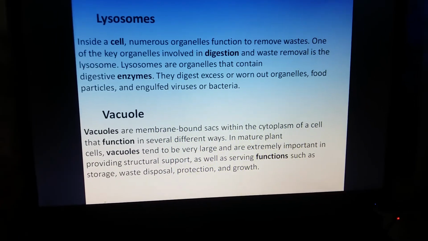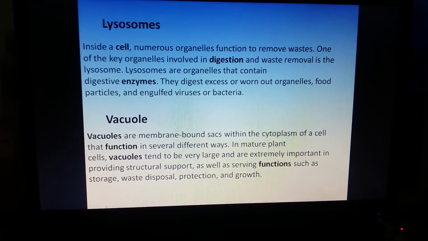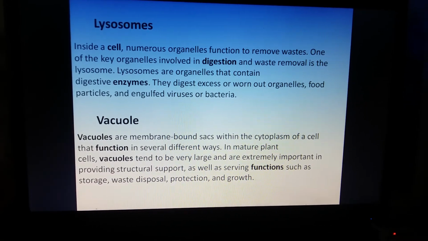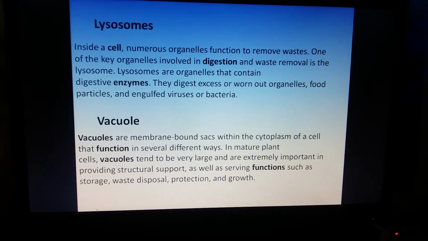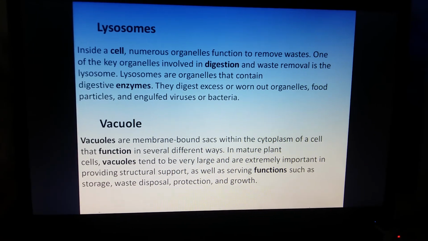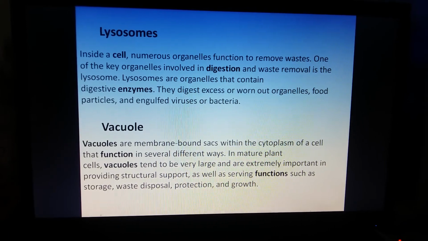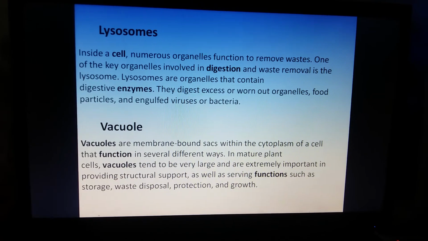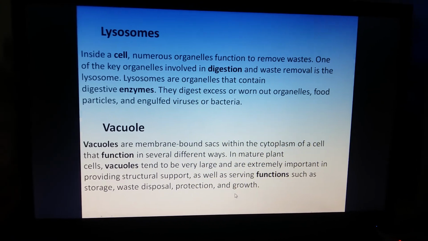There are certain more organelles such as lysosomes. They are the digestive sacs. They have digestive enzymes in them, and they digest excess or worn out organelles, food particles, and engulf viruses or bacteria. Vacuoles are generally found in plant cells. Big vacuoles are found in plant cells, and small vacuoles may be found in animal cells. They also provide structural support and storage, waste disposal, protection, and growth.